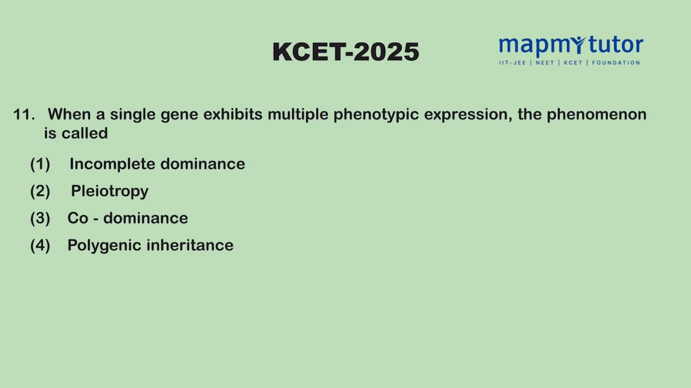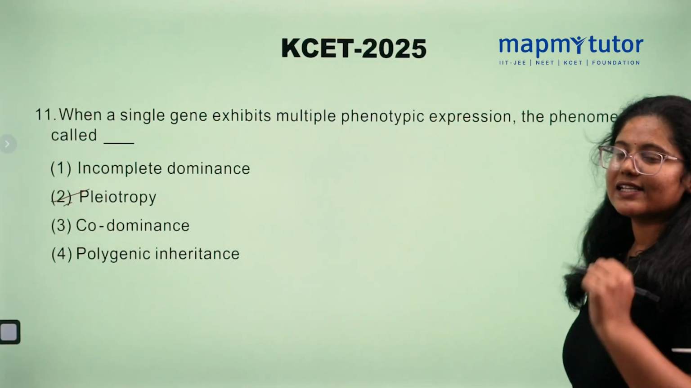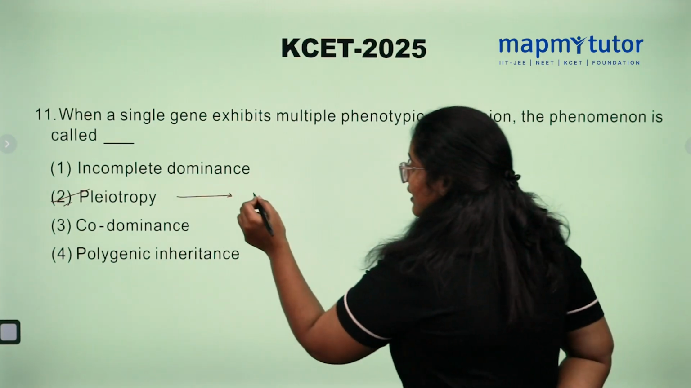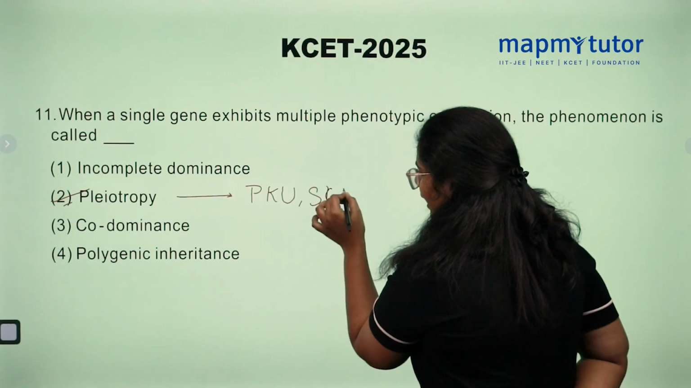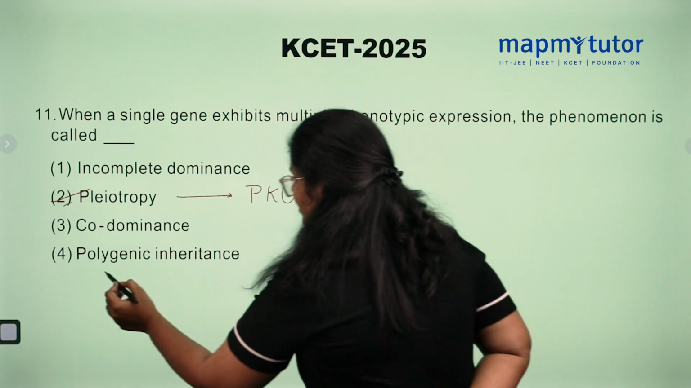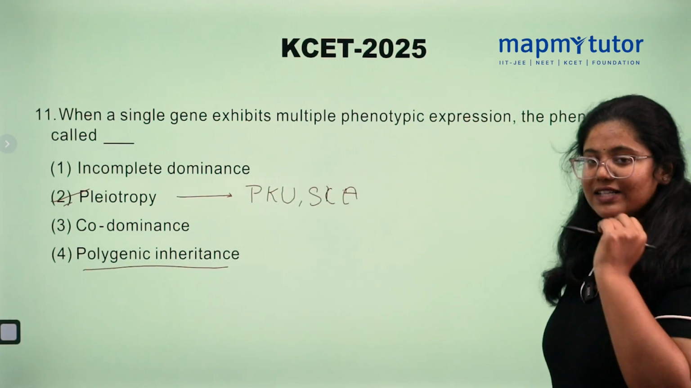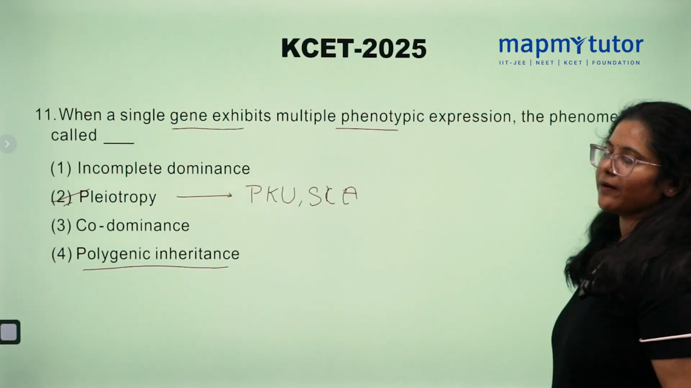When a single gene exhibits multiple phenotypic expression, the phenotype is called pleiotropy. In pleiotropy, single gene exhibit multiple phenotypic expression, and the classic example is phenylketonuria and sickle cell anemia. So you might get confused with polygenic inheritance. Polygenic inheritance is many genes express one single trait, whereas pleiotropy, single gene exhibit multiple phenotypic expressions.